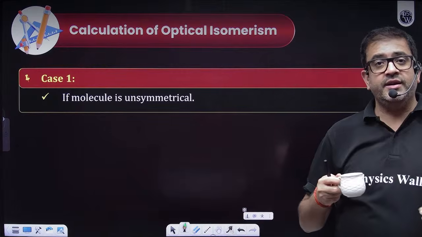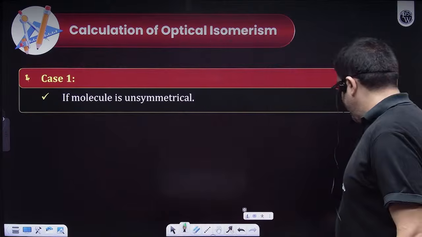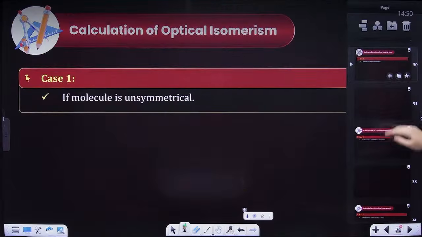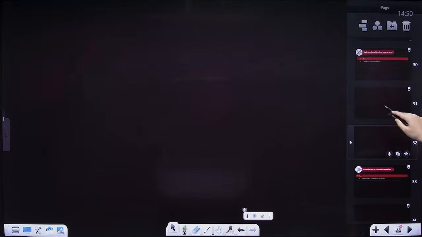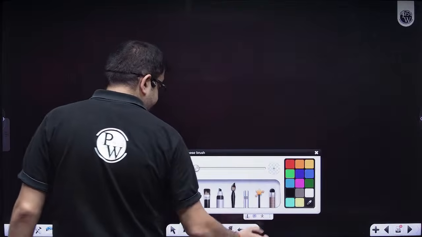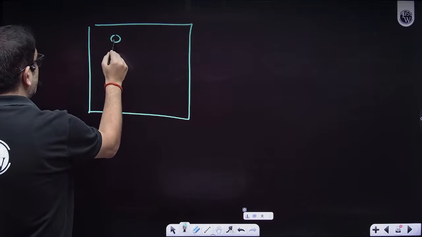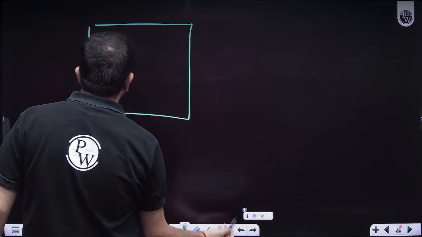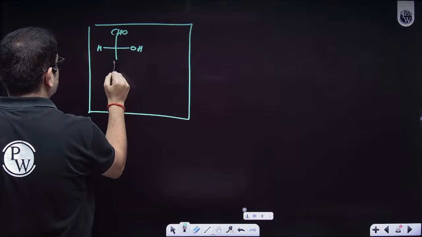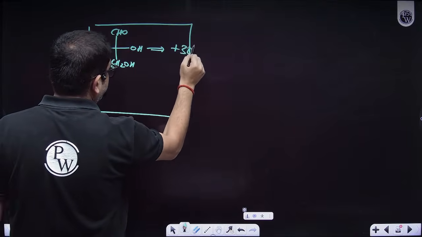Archana is saying, sir, I don't understand the 12.5% part. Okay. See, Archana, let me explain this with a blank slide. See, what's a racemic mixture? If I have a box, and this is a molecule rotating light as plus 30 degree.